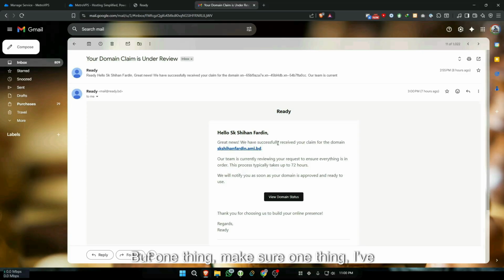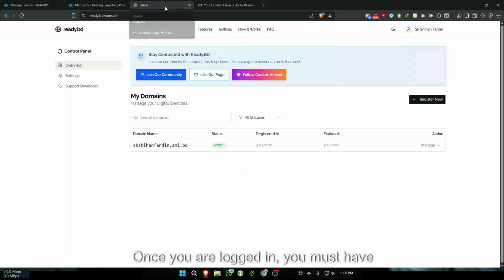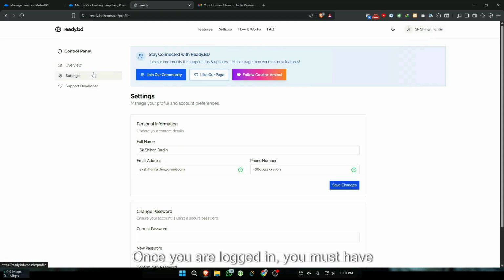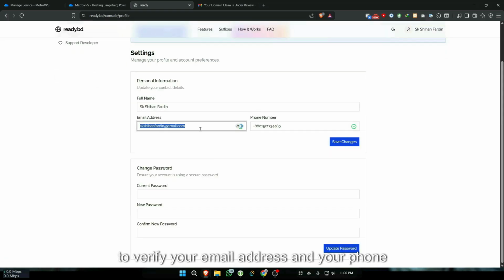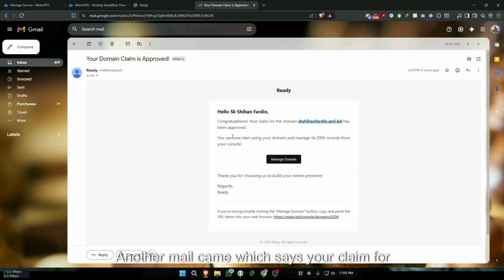But make sure of one thing, I completely forgot. Once you are logged in, you must verify your email address and your phone number first. If you don't verify them, your claim won't be successful. Another mail came which says your claim for the domain has been approved. You got your domain completely free.